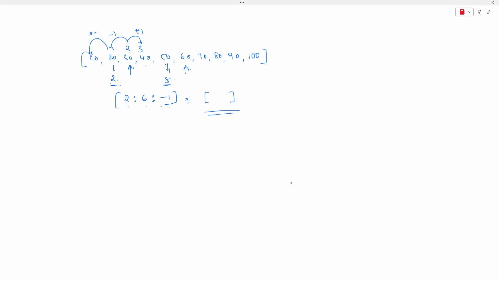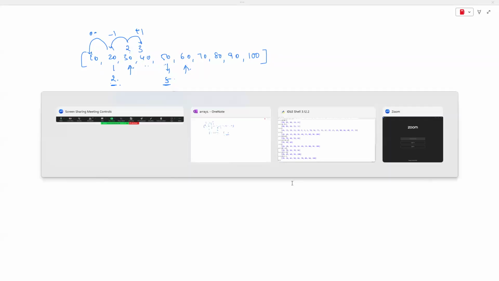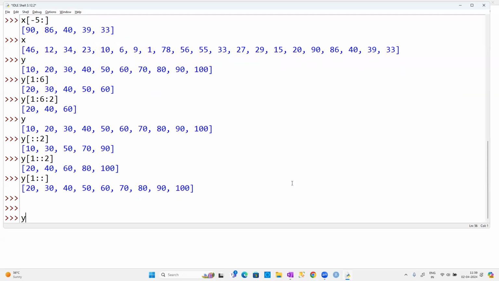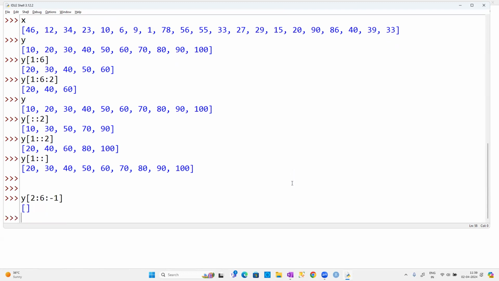Why? Because you are asking to start from the 2nd to the 6th position with a step of -1. How can I go from 2 to 6 with a step of -1? So what is the output we are going to get, guys? For 2:6:-1, you don't get any error, but you are going to get an empty list.